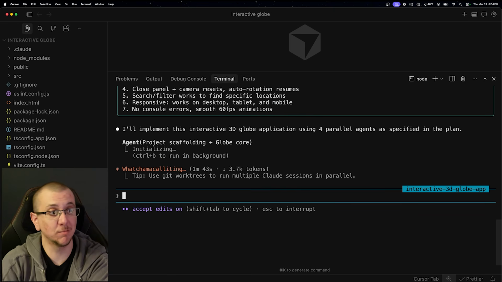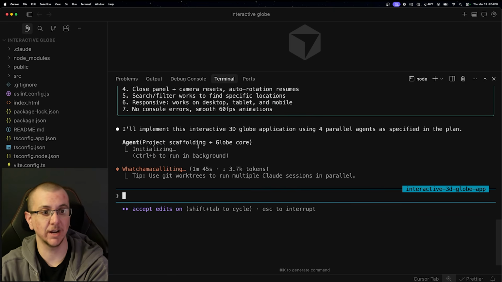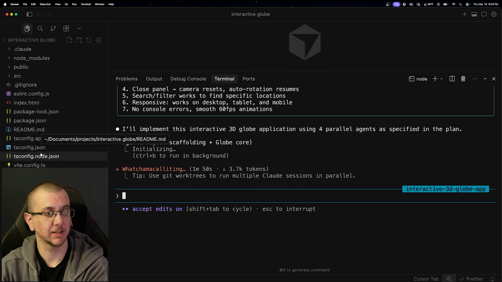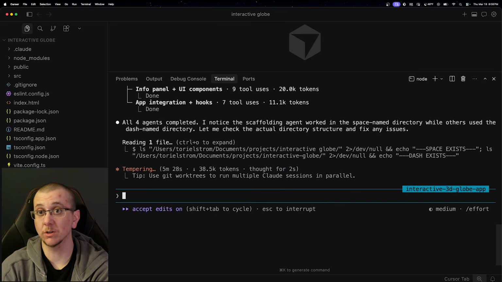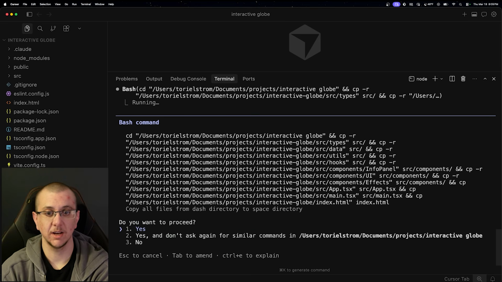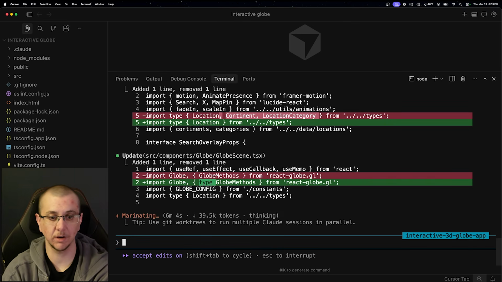Okay, so it's still in the middle of building, but you can see that this one agent, the project scaffolding agent, has started to create the entire project scaffold here on the side. All four agents completed. I noticed the scaffolding agent worked in the space name directory while others used the dash name directory. Let me check the actual directory structure and fix any issues. So that's pretty cool. It's self-correcting. It is going to merge everything that's been done and pull it into one directory. Now it's checking for any build errors, TypeScript errors, things like that.